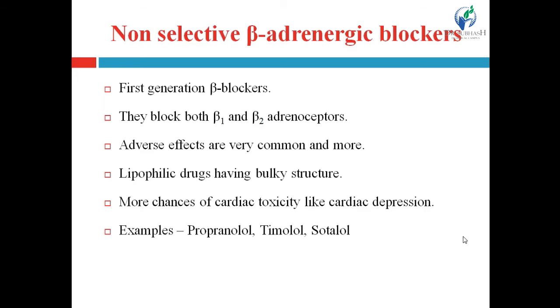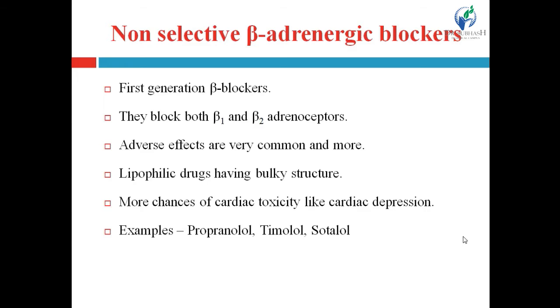As the name indicates, non-selective, they block both beta-1 and beta-2 adrenoreceptors. Out of the different beta receptors, beta-1 and beta-2 are present in the smooth muscles of the cardiovascular system. So this drug blocks both beta-1 and beta-2 adrenergic receptors.